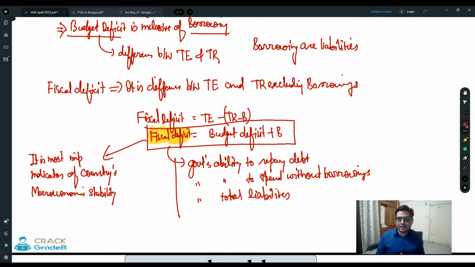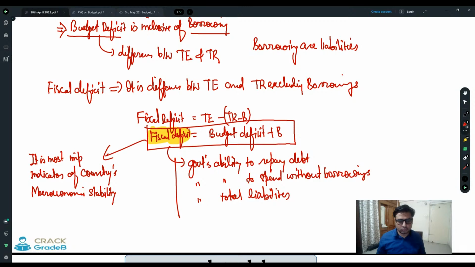Irony is, till the 1990s, that means till 1991, 1992, the government generally did not present the fiscal deficit data in the public domain, right? But from 1991 onwards, Dr. Manmohan Singh started presenting the fiscal deficit in the budget, even in the budget speech. So the government explicitly shows how much deficit we have on our head.